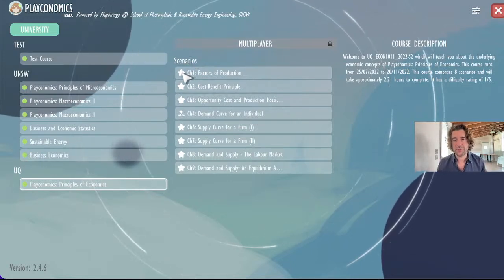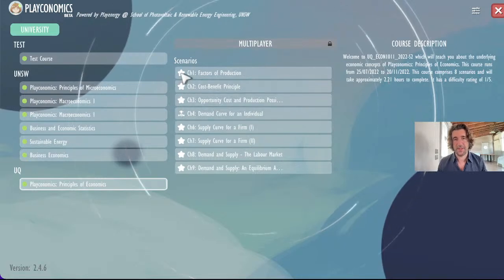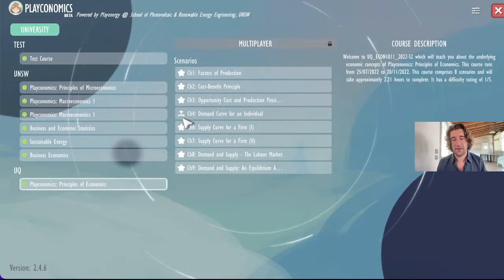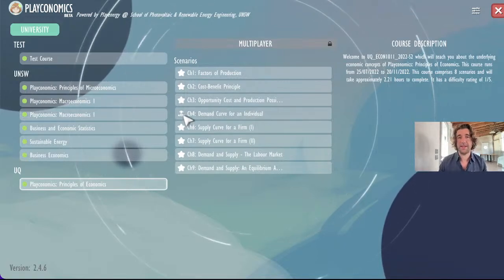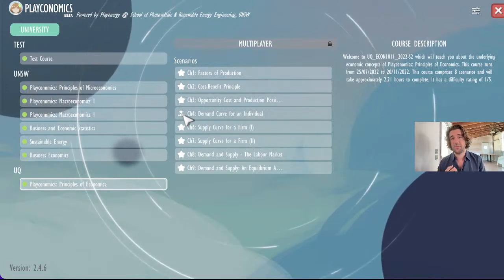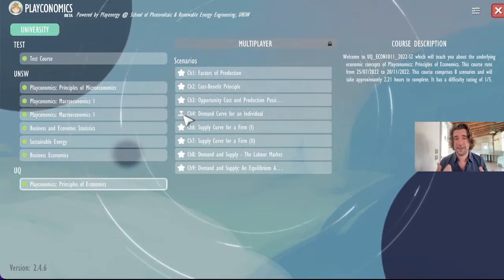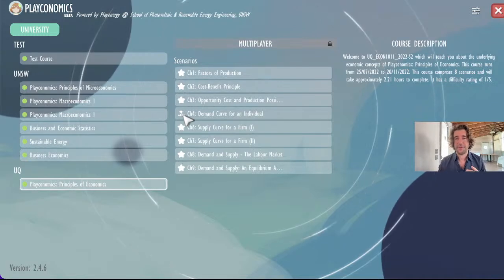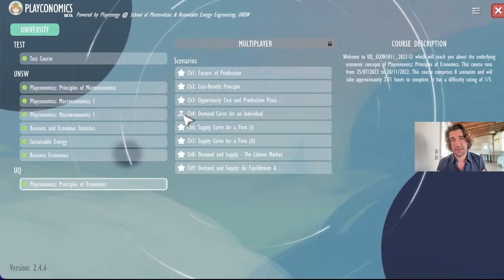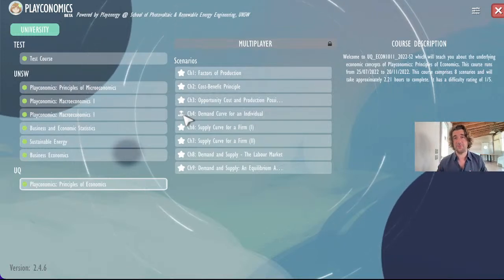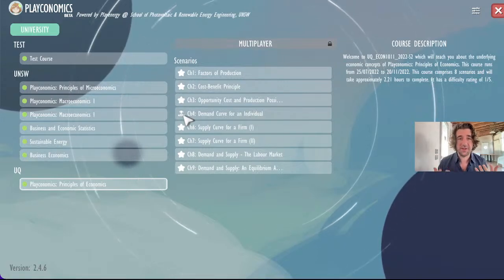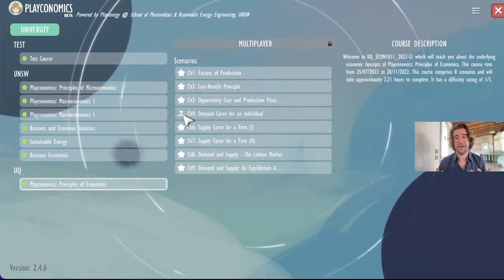You can see that most of them are stars, which means they are regular scenarios, but some of them have this little trophy here, which means that they are tournament scenarios. They can be played in two modes, single player or tournament. I'm going to touch on that in a second because it affects in some way how you can gain marks from this type of scenarios. In fact, the tournament scenarios can give you double marks because you can play them in two different modes. So it's definitely worth keeping an eye on them.